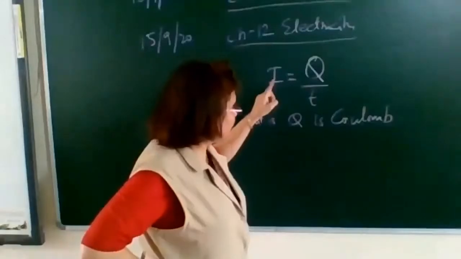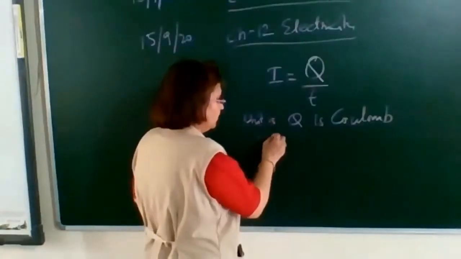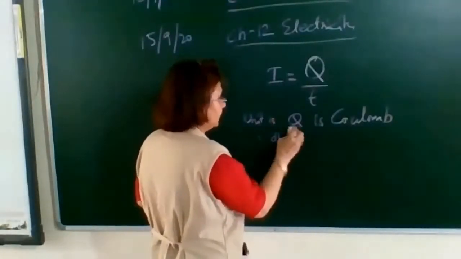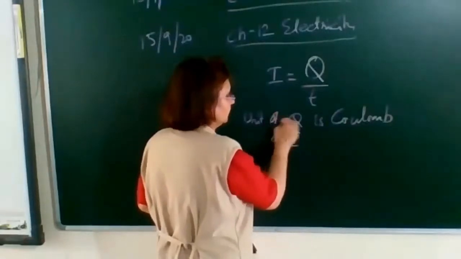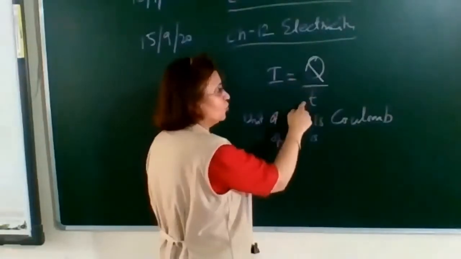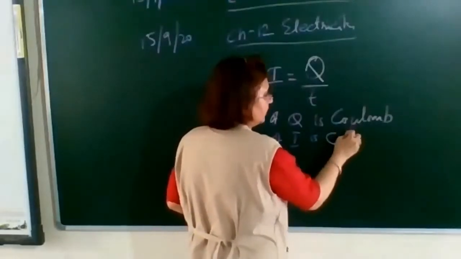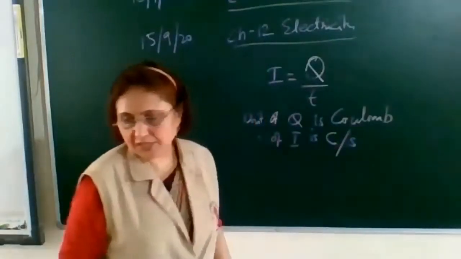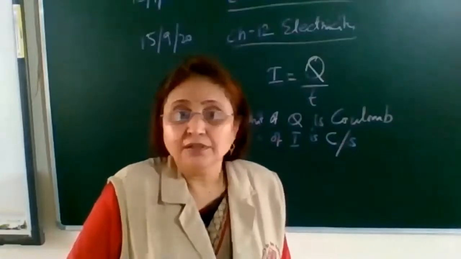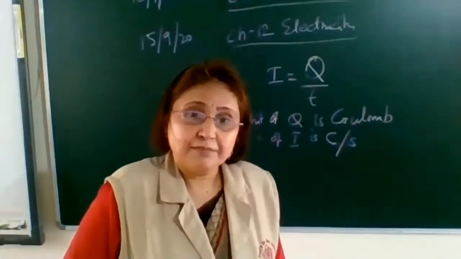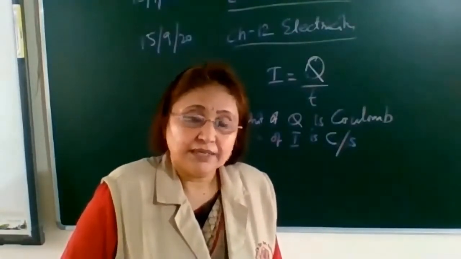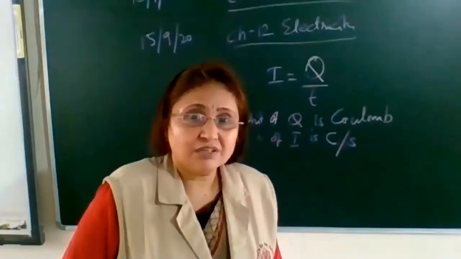Okay, so what will be the unit of current? Unit of current is how much coulomb per second? Coulomb is generally represented by capital C. Coulomb per second. Now, if you remember the SI units, I think I taught in class 9.